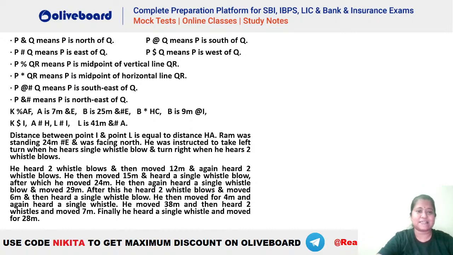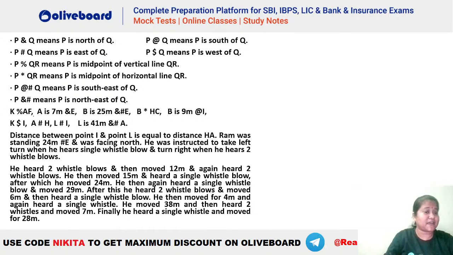So again, you can see again certain codes have been given and we have certain people who are standing in here. ठीक है, कुछ बच्चे खड़े हैं. So you can see distance between points I and L is equal to distance HA. ठीक है, we'll check that. Ram was standing 24 meters north of E and was facing north. He was instructed to take left turn when he hears a single whistle and turn right when he hears two whistles, right? So that we will check.